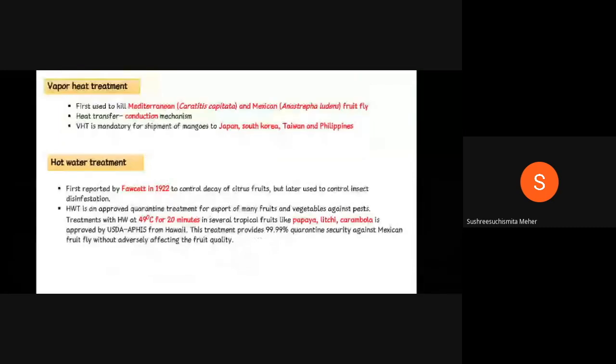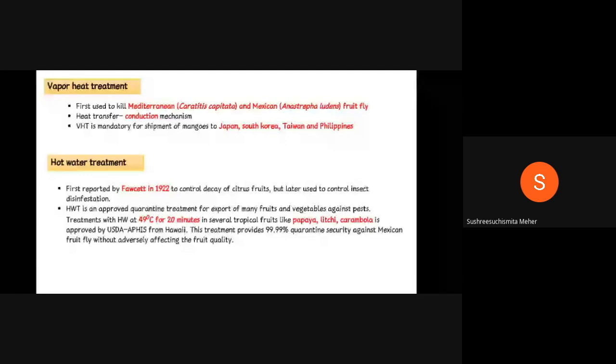Coming to vapor heat treatment, it was first used to kill mainly two fruit flies, the Mediterranean fruit fly and the Mexican fruit fly. The Mediterranean fruit fly is Ceratitis capitata, and the Mexican fruit fly is Anastrepha ludens. Here the mode of heat transfer in vapor treatment is through conduction.